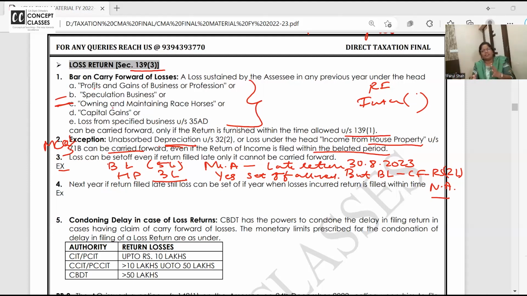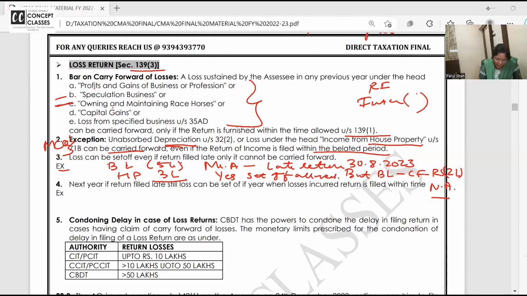This chapter, set off and carry forward, has a revision lecture in the app. So you check that. It is in 3 phases. First, within the head you set off. If not, with other heads you set off. In that, the restriction is that 1 and 3 are not friends. You cannot set off business loss with salary. If not, then carry forward.